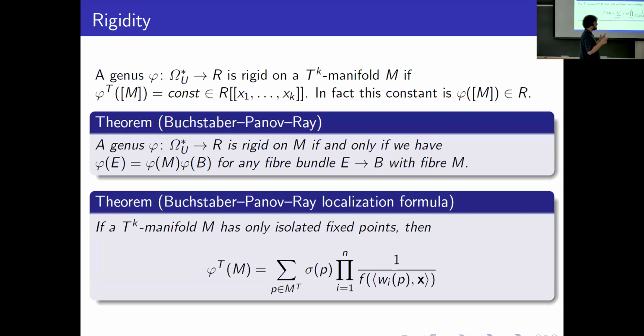These are integer vectors, k-dimensional weights, and here is a formal inner product, just a linear combination of variables x1, ..., xk with coefficients being the coordinates of the weights. Then we consider f of this, where f is a power series. We consider f of this linear combination and this fraction, then the product.